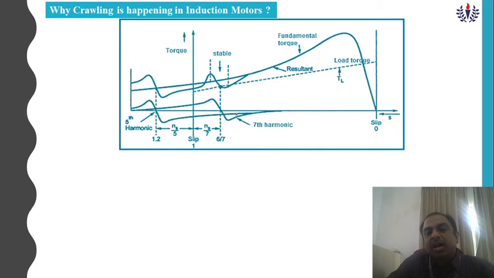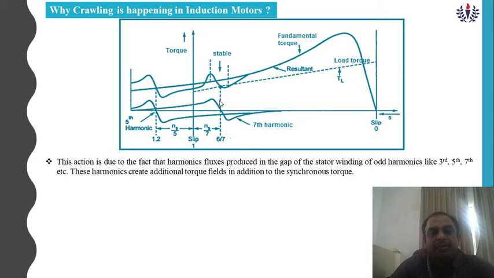This harmonic will start from reverse to forward. This is the negative quadrant, the fourth quadrant, and this is the positive, first quadrant, so it will be moved together. So when the seventh harmonic has taken place,